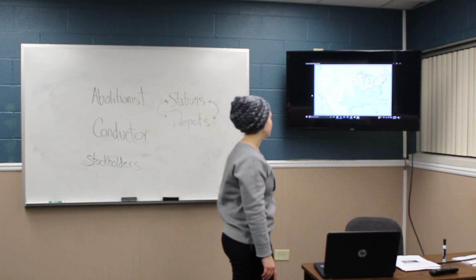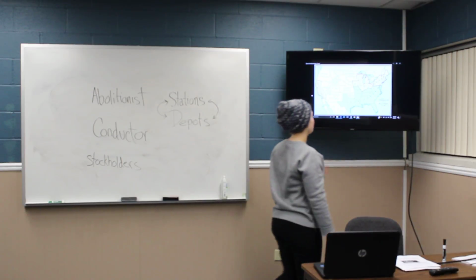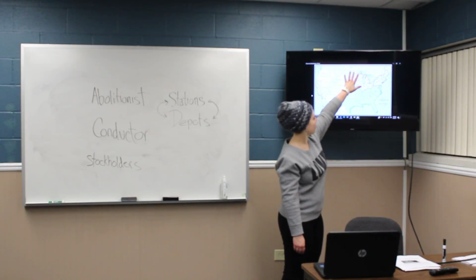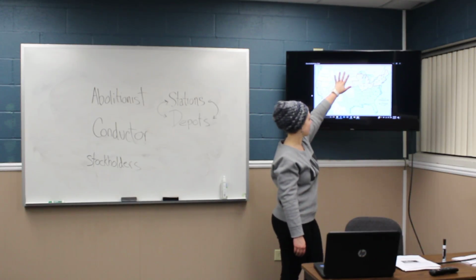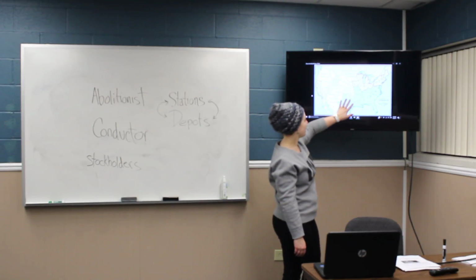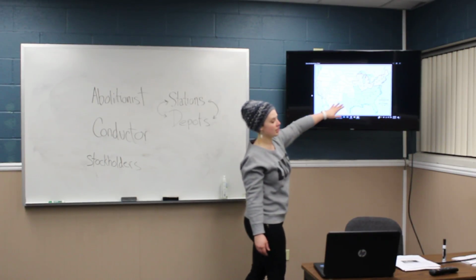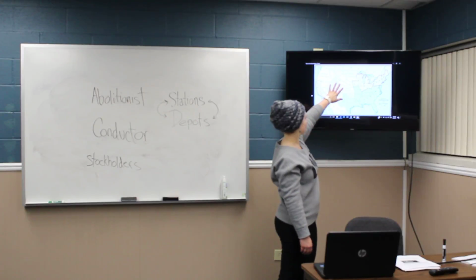So, these were the states where the slaves were trying to escape from. They're trying to go up north this way, some of them even as far into Canada, but they didn't want to be south. Occasionally they would try to escape to Mexico, but it also was just generally better for them to stay in the country and go north.